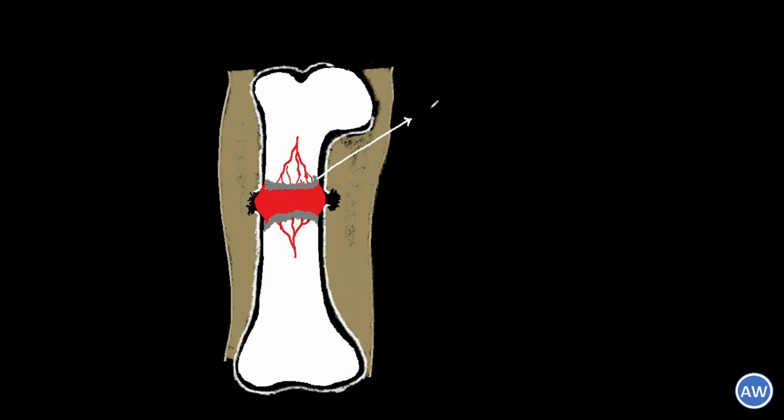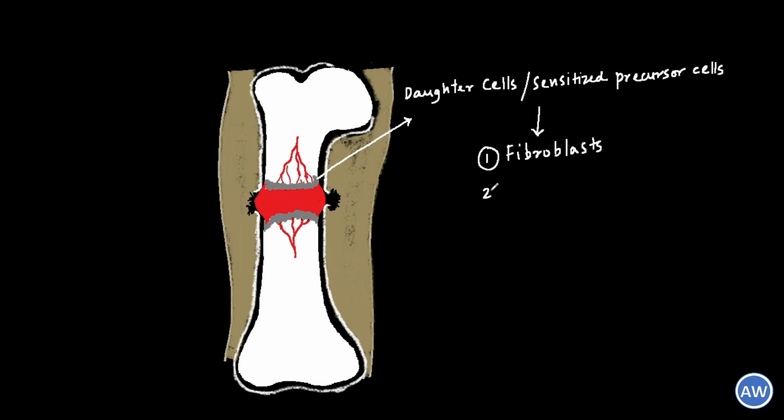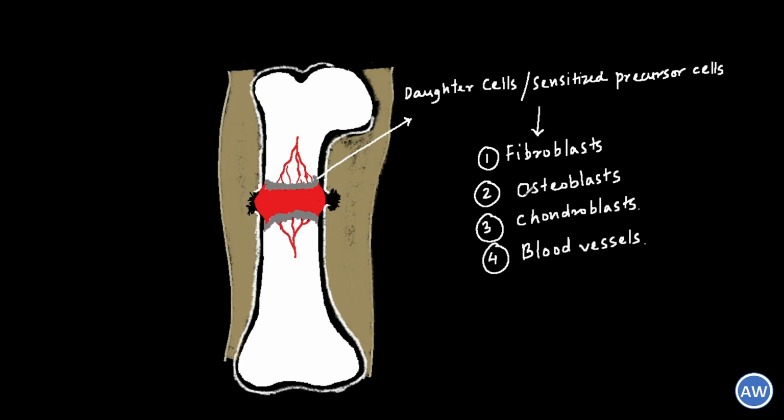Now let us talk about the stage of granulation tissue, that is the second stage. The sensitized precursor cells or the daughter cells which we earlier talked about have an ability to differentiate into the mesenchymal cell lineages, or in simple words, the fibroblasts, the osteoblasts, the chondroblasts and the blood vessels.